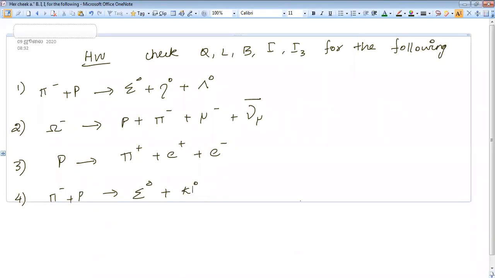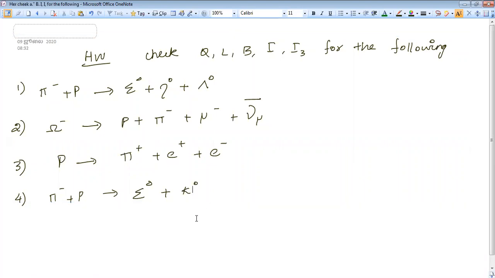I think I have taught isospin and the third component of isospin today. If you have any doubt in that, you can ask me now.